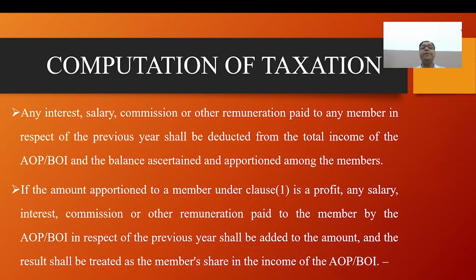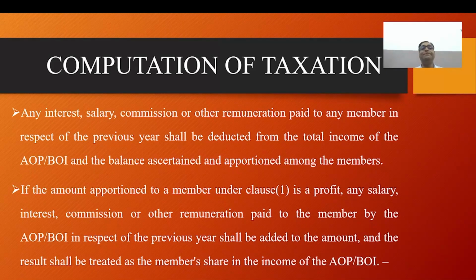Income tax shall not be payable in respect of such shares, although it shall form part of the total income of the member. It means on such share income tax relief shall be allowed at an average rate of tax. If the total income of any member of AOP or BOI is chargeable to tax at a rate which is higher than the maximum marginal rate, the tax shall be charged on its total income at such higher rate.